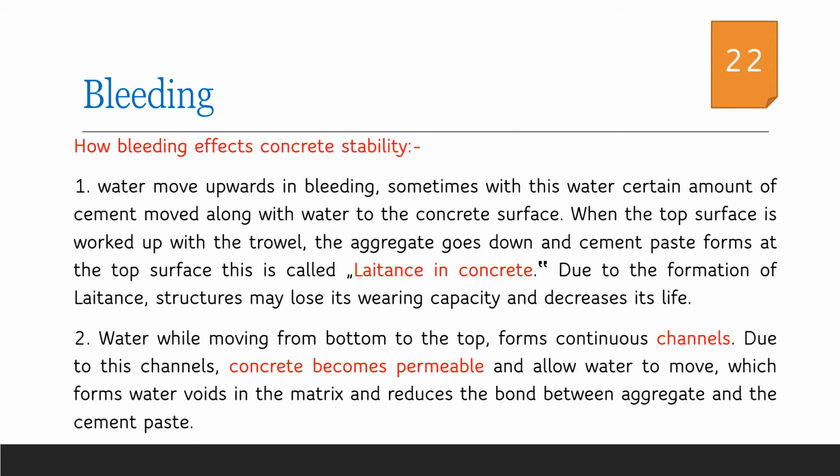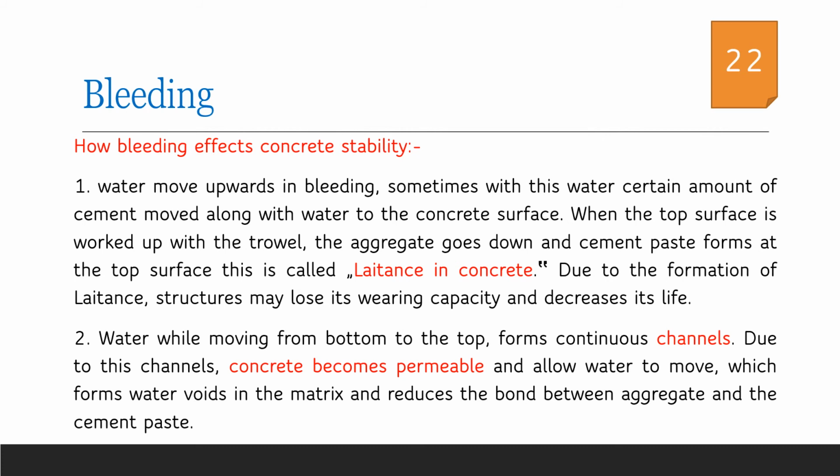Now we shall discuss how bleeding affects concrete stability. In bleeding, what happens is water moves upwards and the remaining constituents settle down. Sometimes along with water, some amount of cement also moves upwards. As a result, the amount of cement available along with the aggregate and the slurry will be less, and it will negatively influence the strength of concrete. Such a formation is known as laitance in concrete. Due to the formation of laitance, the structure may lose its wearing capacity and its life may decrease.